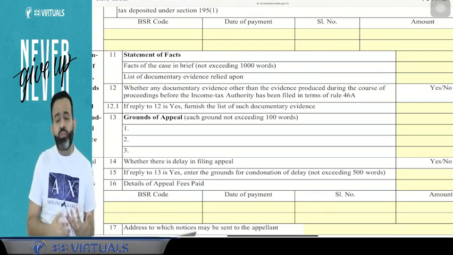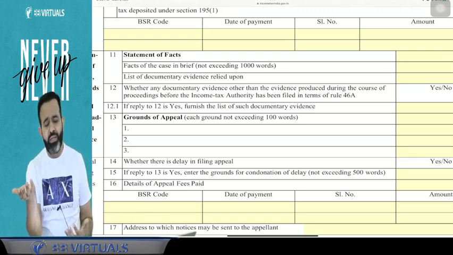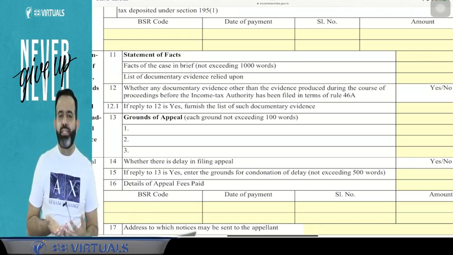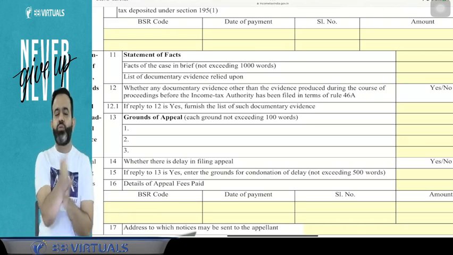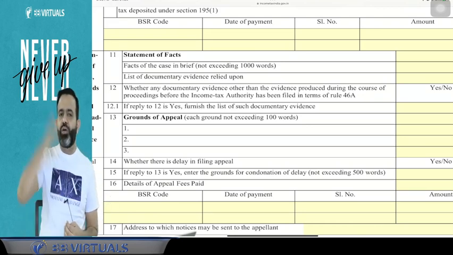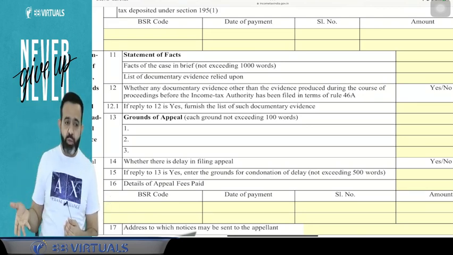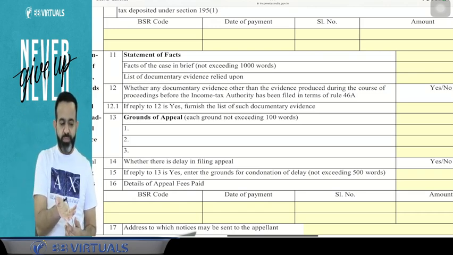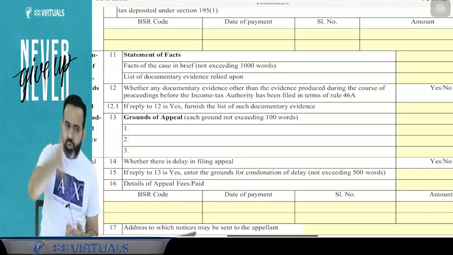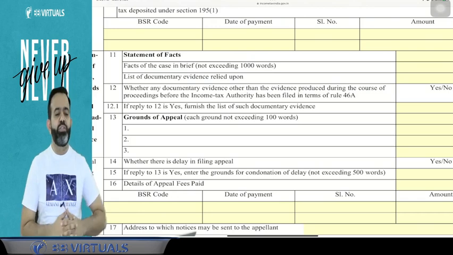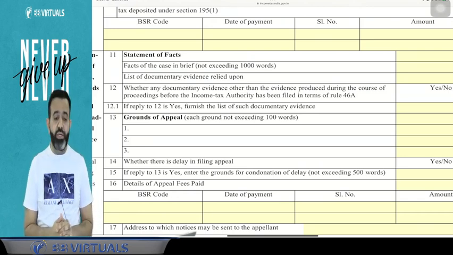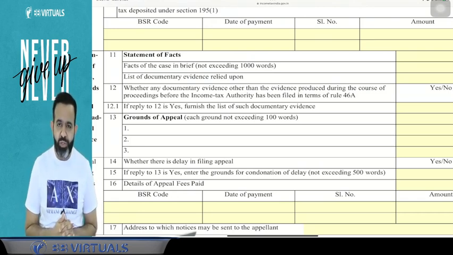And grounds of appeal means on what basis you are filing the appeal. Sir, these are the four bases on which we are filing the appeal. Just you have to give the reference of other case laws which are in your support. So there are some case laws which are in your support. Just you have to give the reference of those case laws. That is called your grounds of appeal. You understood or not? Yes.